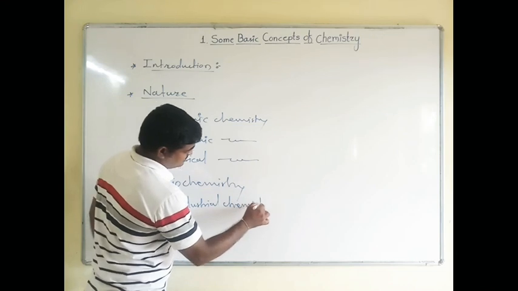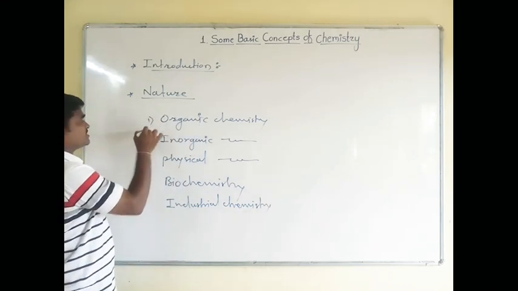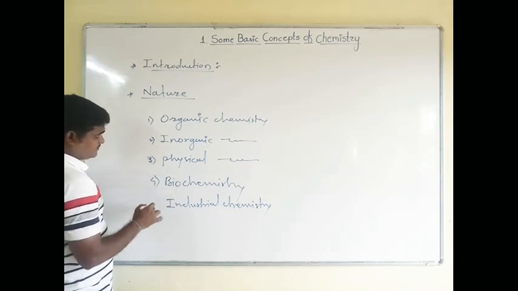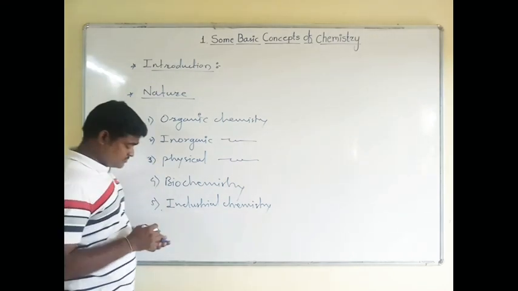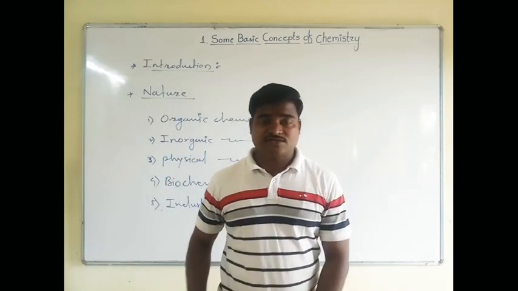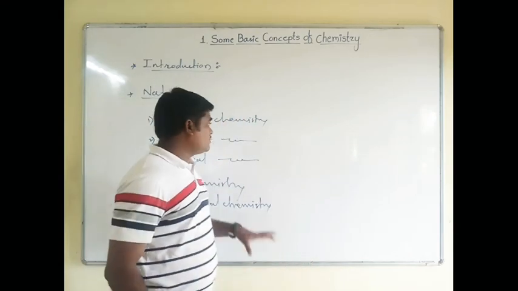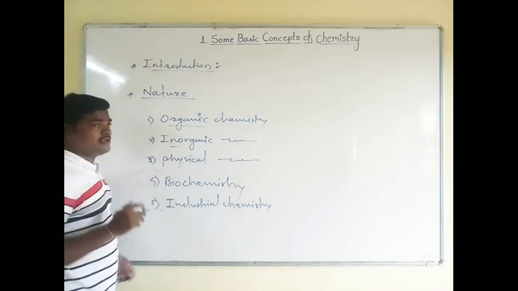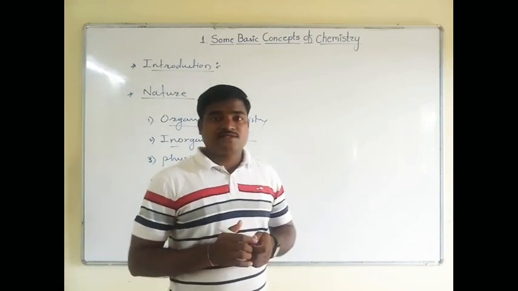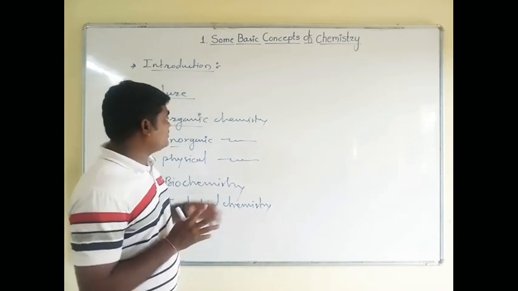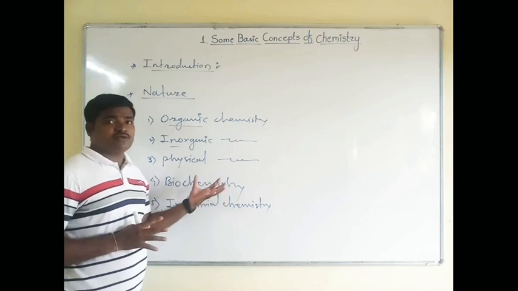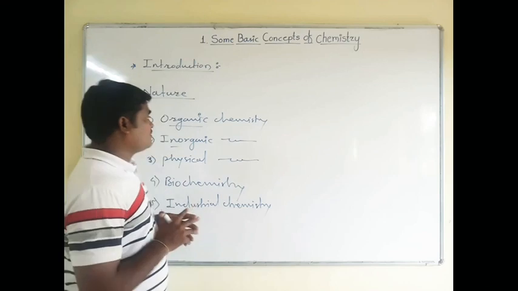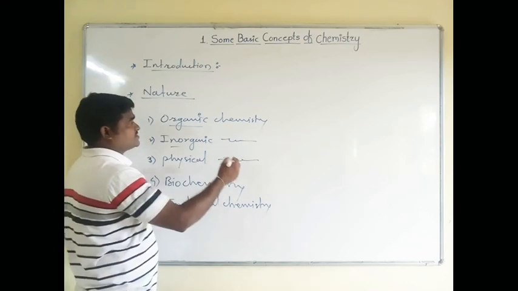Now students, these are the main 5 branches of chemistry, which are traditionally divided into these 5 categories. Now students, I will introduce the different kinds of these branches very briefly. If you want detailed knowledge of chemistry, you can search online, you will get a number of examples. But in short, I will discuss all these branches.